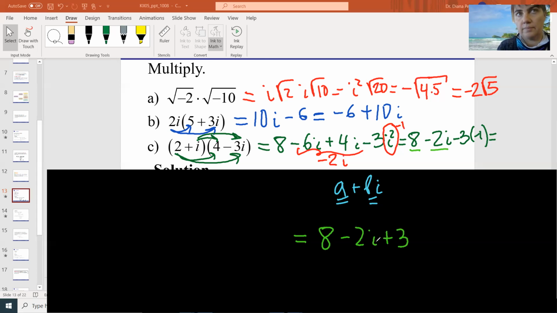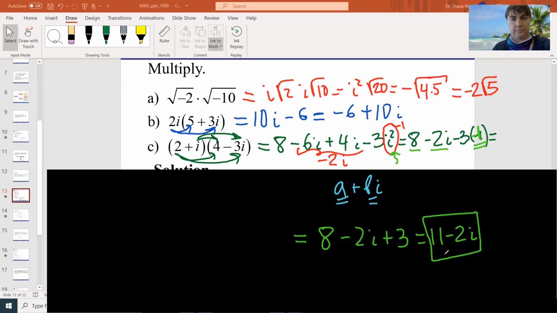The last 3, you see the minus 3 I squared? The I squared is minus 1, so it's minus 3 times minus 1, which is just 3. So this will become plus 3. And then you can add the 8 and the 3, so it's going to be 11 minus 2i. This is the answer. It seems long, but it's actually easy. You need to remember I squared is minus 1. Wherever you see I squared, it's minus 1.